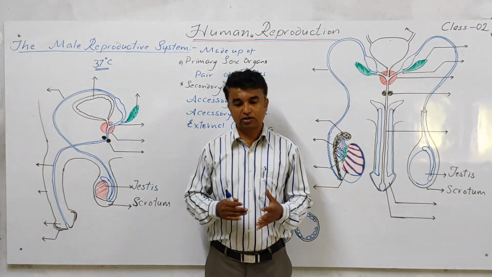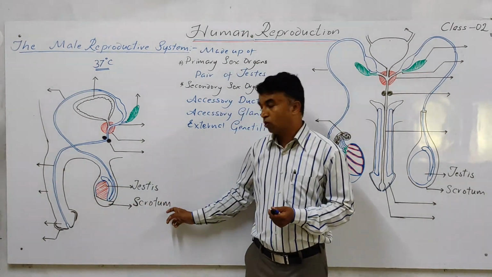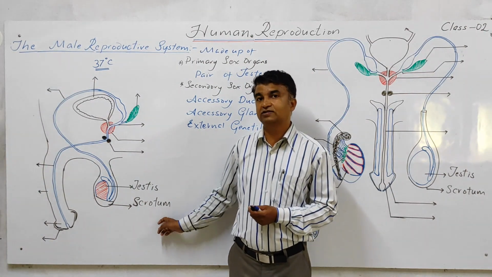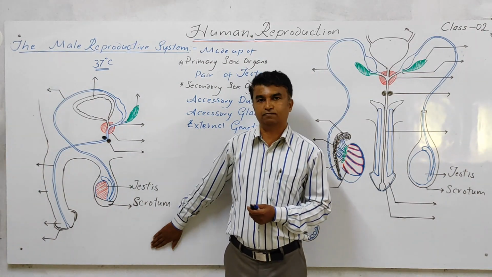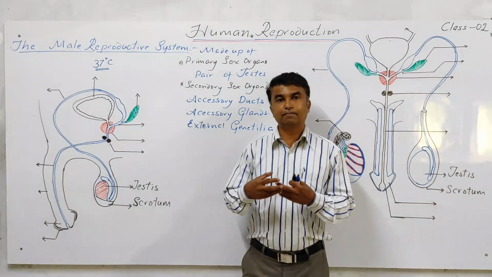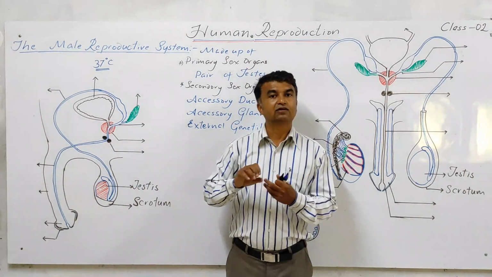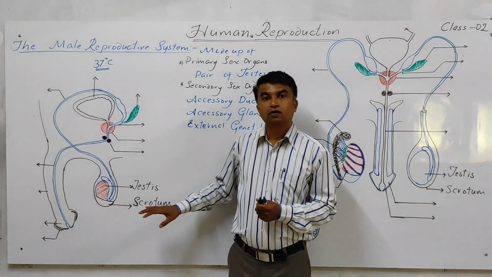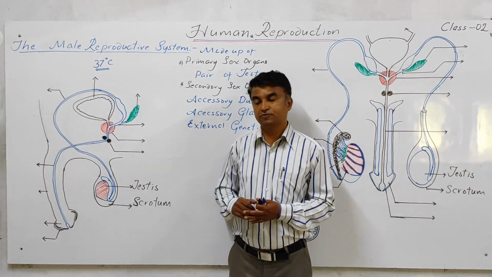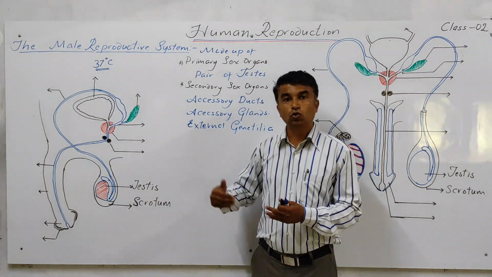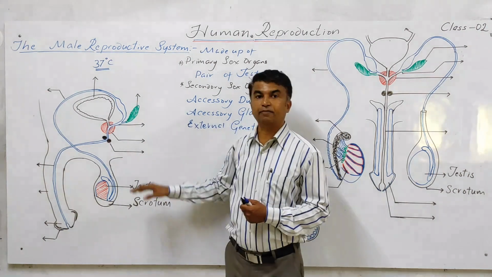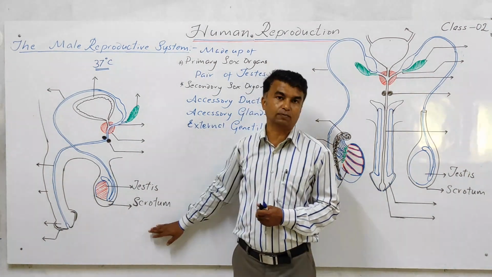The main 1 mark or 2 marks question is: what is the scrotum and what is the significance of the scrotum? The scrotum is a pouch-like, sac-like structure in which the testis is located. The temperature required for spermatogenesis, which is 2 degrees Celsius less than the body temperature, is available in the scrotum.